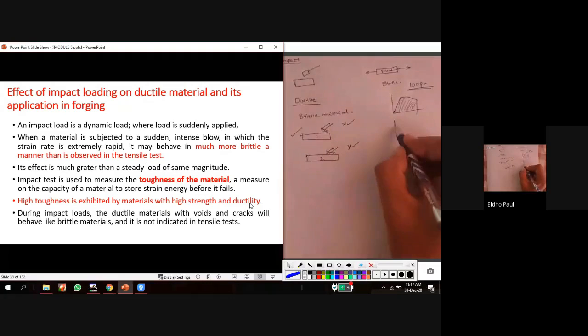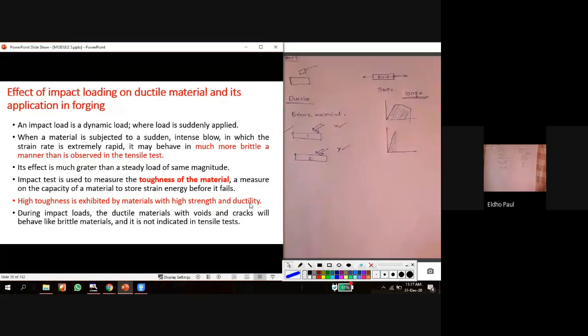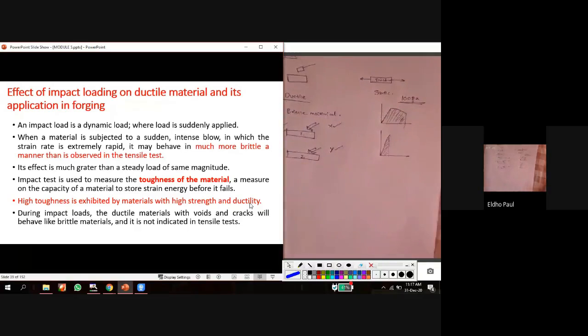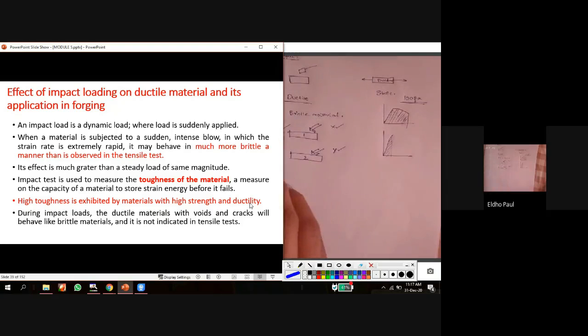If the material is brittle, then this will be the graph. The area under this graph is only this much, so the toughness will be low. For a ductile material, this is the graph. It has a larger area, or more toughness. It will be a tougher material. So ductile materials are tougher than brittle materials. So we have to use a ductile material when it is used for an impact loading condition.